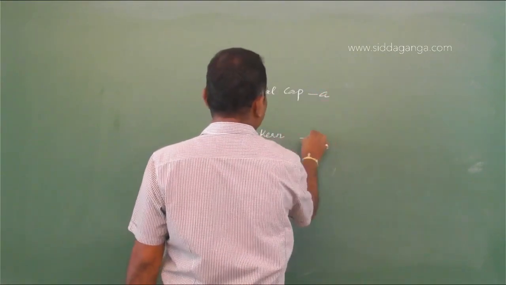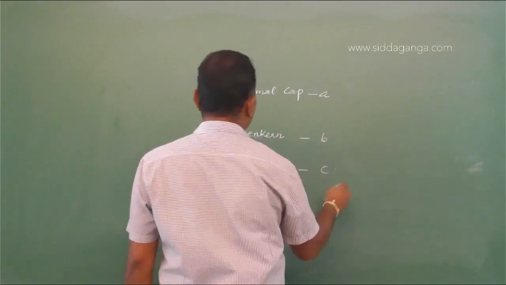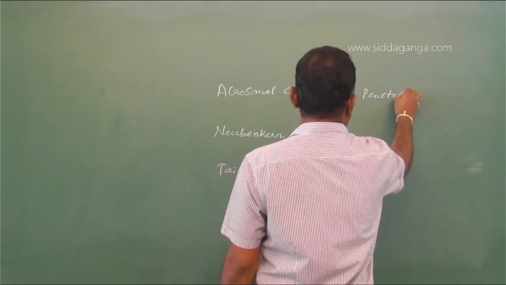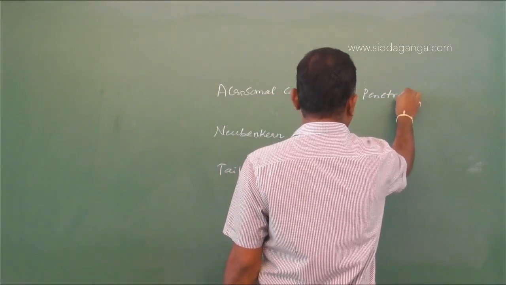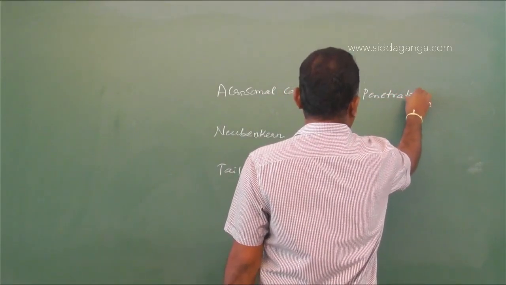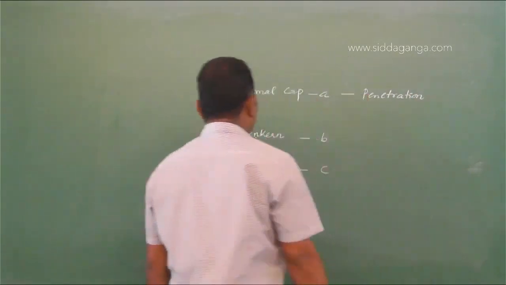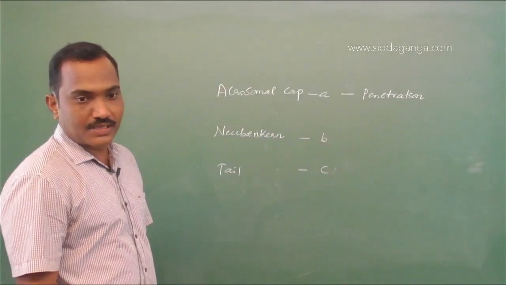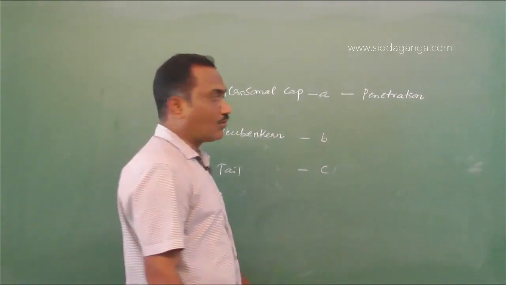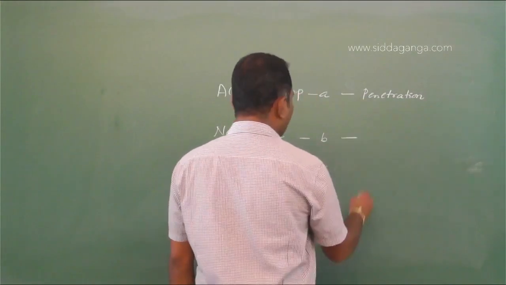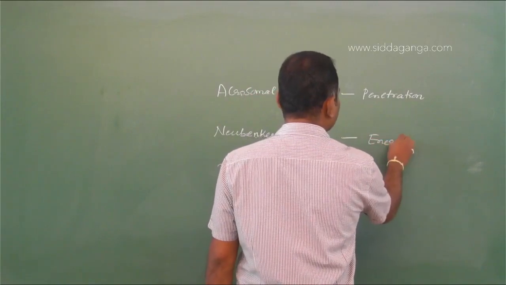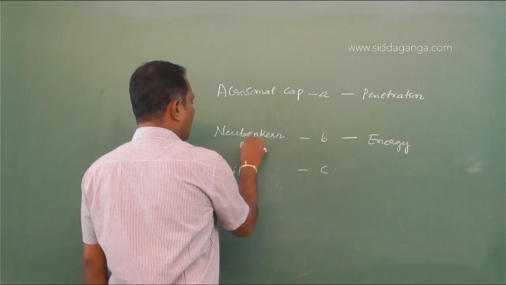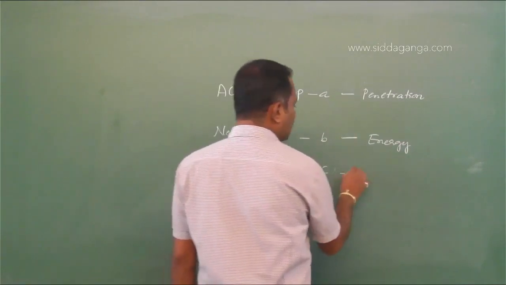This is A, this is B part, what they mentioned, and this is C. Acrosomal cap helps in the fusion or transfer of the male nucleus into the egg cell, helps in the penetration of sperm into ovum. Then Nebenkern, it provides energy as this mitochondria is present. And tail helps in movement.